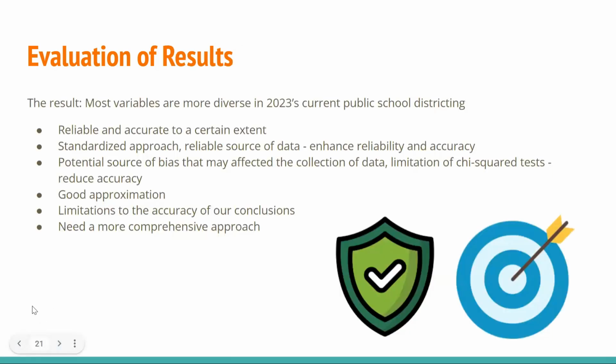Based on the evaluation of our methodology, we can conclude that the results of our analysis are reliable and accurate to a certain extent. Our study is a good approximation of the demographic distribution of students in Durham public schools. It is important to recognize that there may be limitations to the accuracy of our conclusions. Overall, our analysis provides a useful starting point for understanding the demographic distribution of students in Durham public schools, but further research is needed to provide a more comprehensive and accurate understanding of this issue.